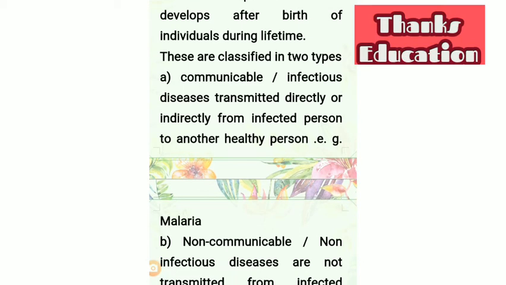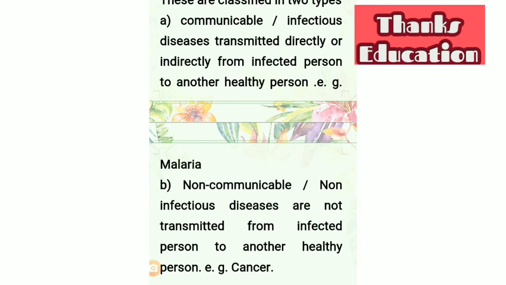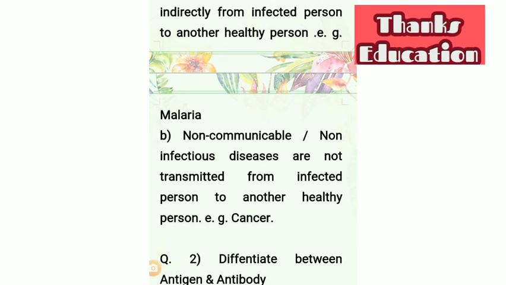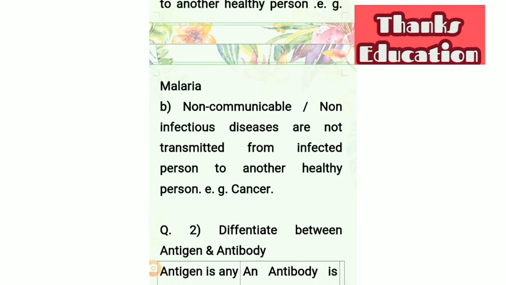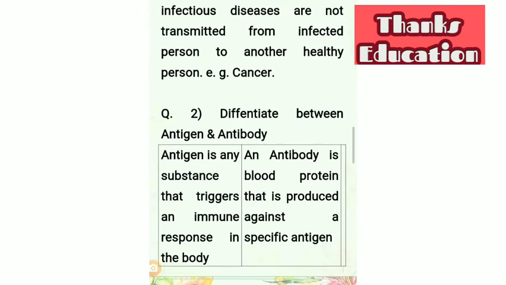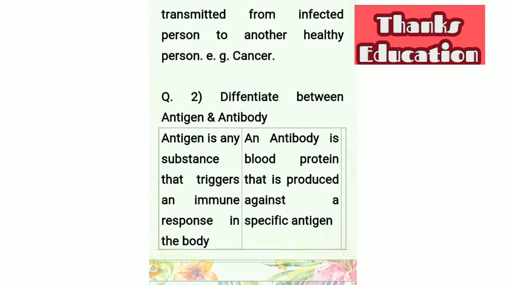Classic example of infectious diseases is the malaria. There are number of infectious diseases, but we will see a single disease. The other type of acquired diseases is non-communicable or non-infectious diseases. These are not transmitted from infected person to another healthy person. For example, cancer.